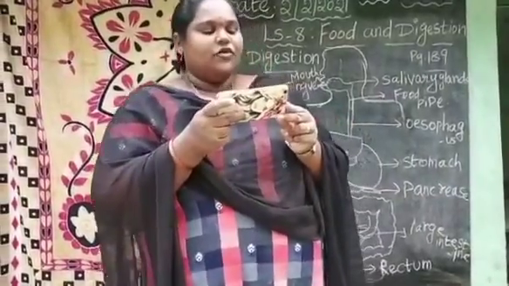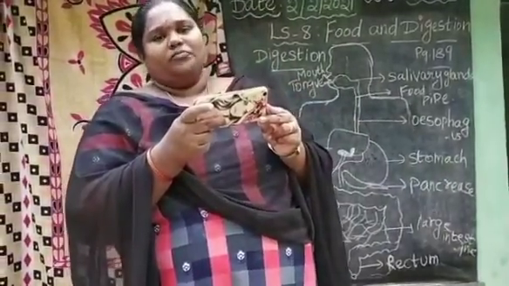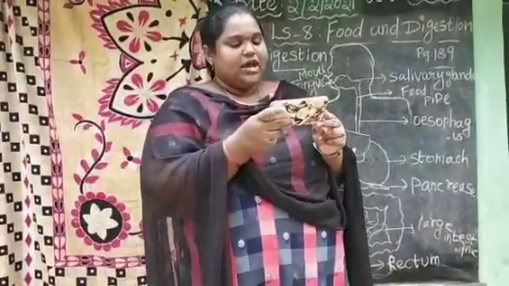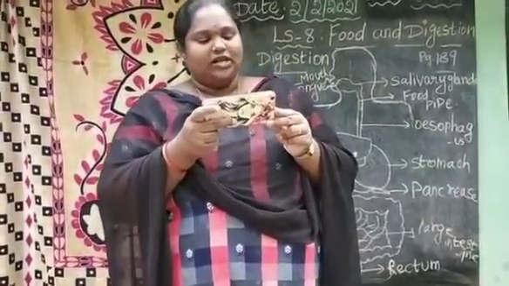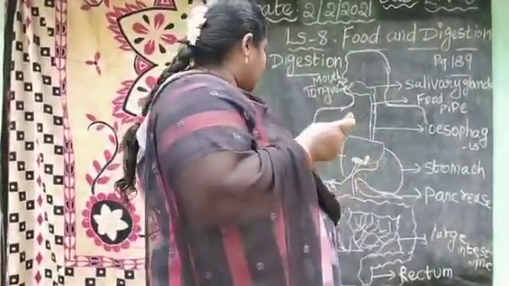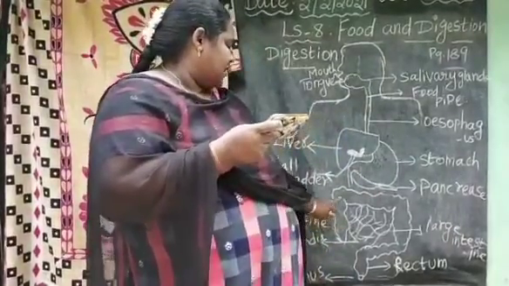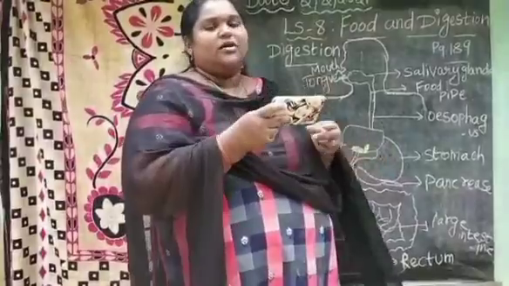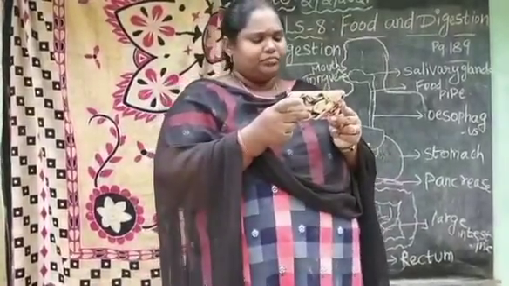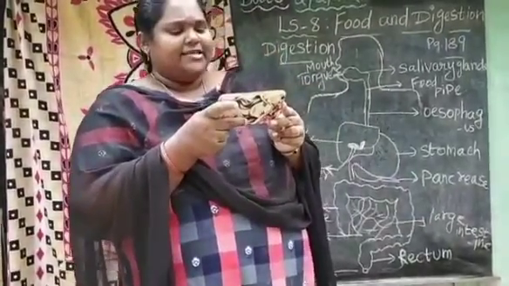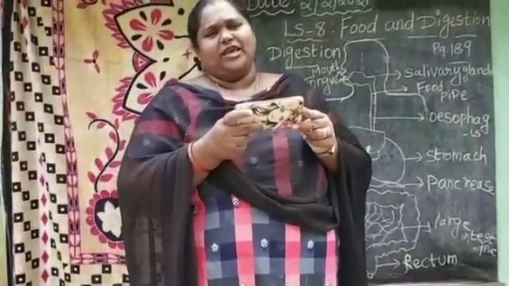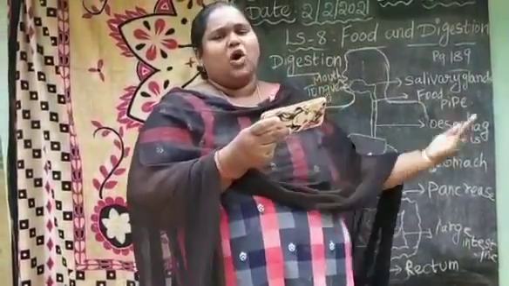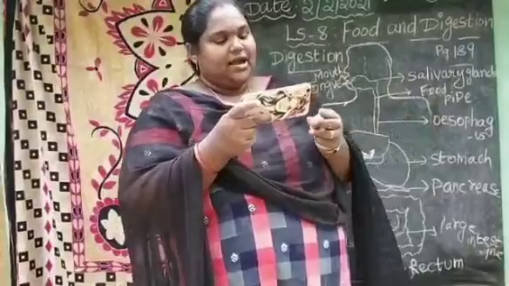Next, the food is now in a simple form. It passes through the walls of the small intestine to the blood. After completion of digestion in the small intestine, it passes through the walls of the small intestine and changes into the blood. The blood carries it to all parts of the body.